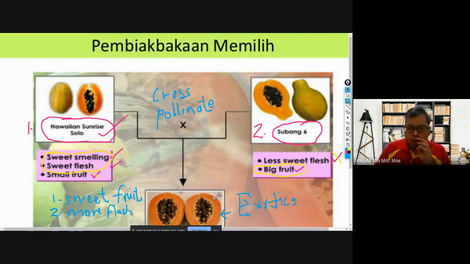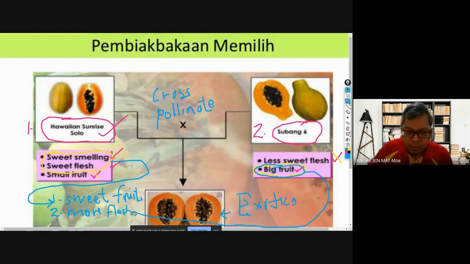Because we want to take the good characteristic from both parents. Hawaiian Solo has sweet flesh, so the new breed will have sweet flesh. And the other parent, Subang 6, has the big fruit and more flesh, so the fruit will be bigger. So this is an example of cross-pollination advantages.